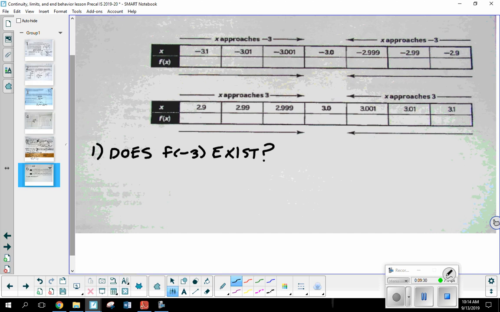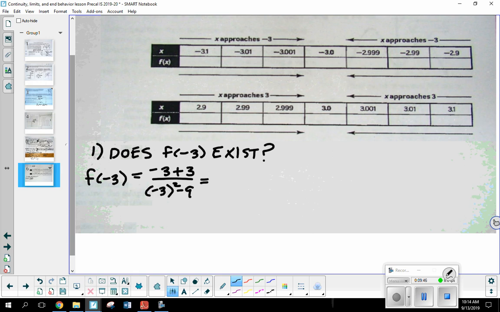Well, step 1 is always really easy. You just take the value in question, plug it in, and see what happens. Okay. Well, let's see here. f of negative 3 equals x plus 3, negative 3 plus 3 over x squared minus 9, negative 3 squared minus 9. Well, negative 3 plus 3 will yield 0 over 9 minus 9, 0. Okay, so does f of negative 3 exist? No. So we got a problem.